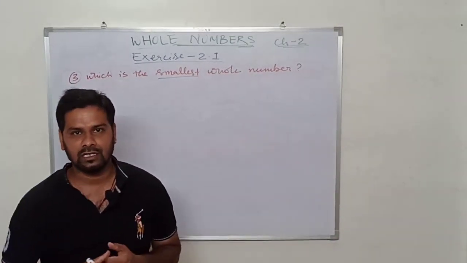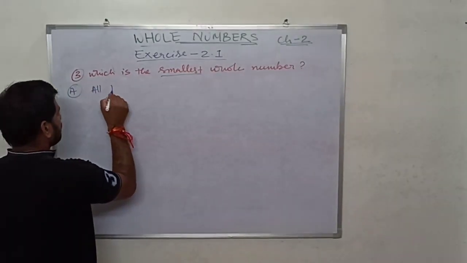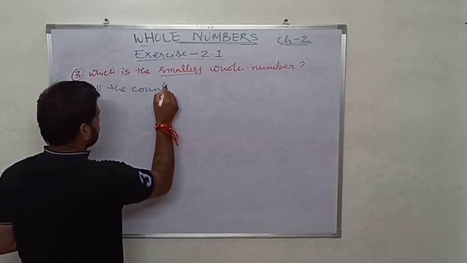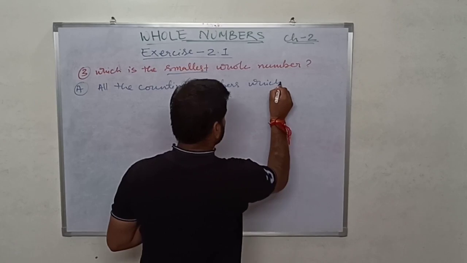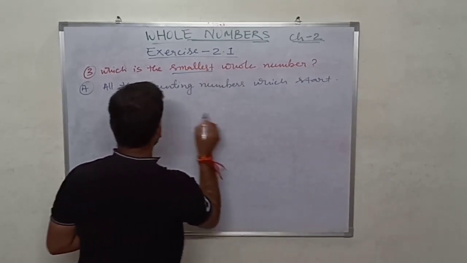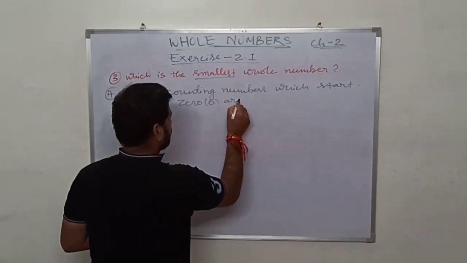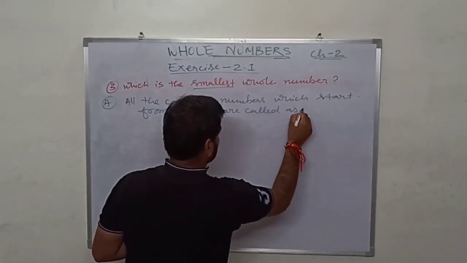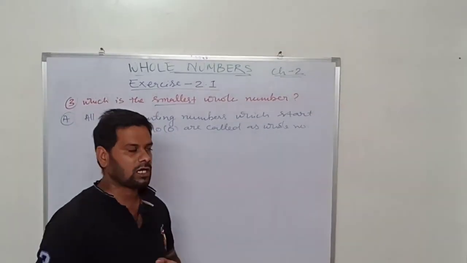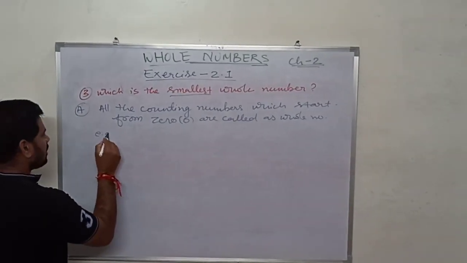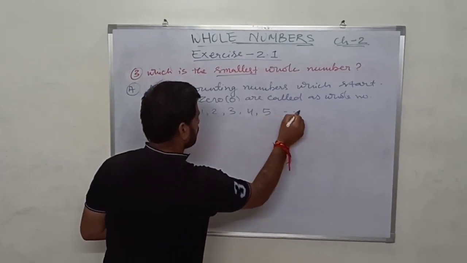As I told you already, the definition of whole number, that all the counting numbers which start from 0 are called as whole number. Examples are 0, 1, 2, 3, 4 dotted.